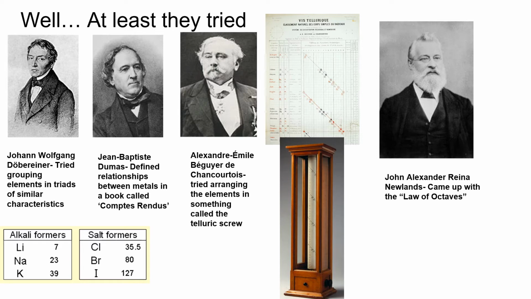And then Newlands came up with the rule of octaves, which was the idea that elements that were 7 electrons away from each other had similar properties. His work wasn't published when he first introduced the idea, though, because people thought that his octaves were useless.